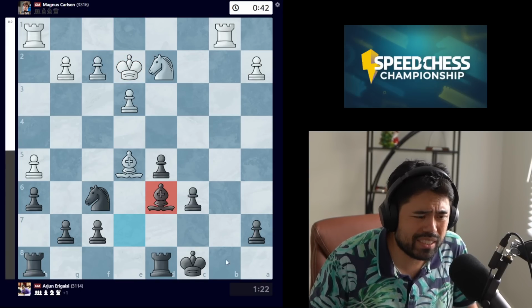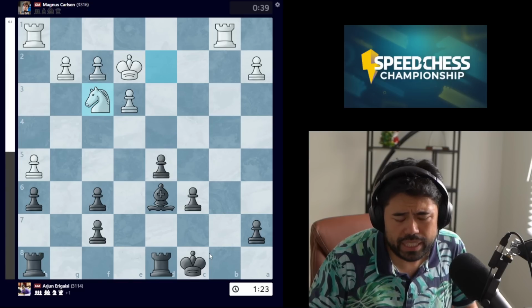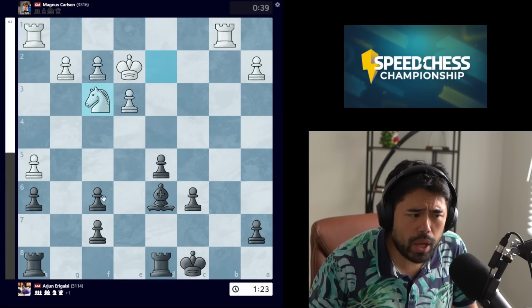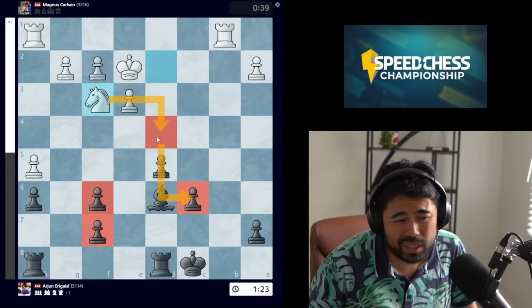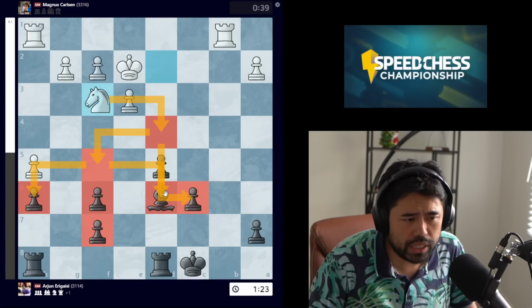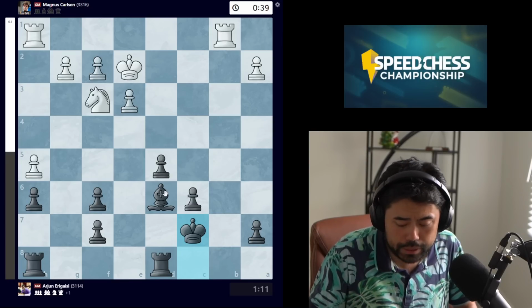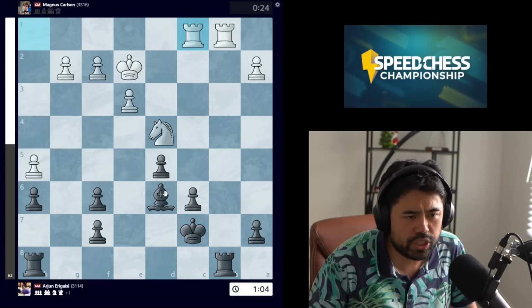Arjun plays bishop d6, trying to trade off the bishops, we got bishop takes, pawn takes, and now the move knight to f3. Black is still up a pawn here, but with the doubled pawns on f7 and f6 combined with this weak pawn on c6 and a knight jump to f5, it feels like Magnus should still win the game. We get king to c7. Magnus plays knight d4, we get rook to b8, and now we have the move rook hc1, which is a